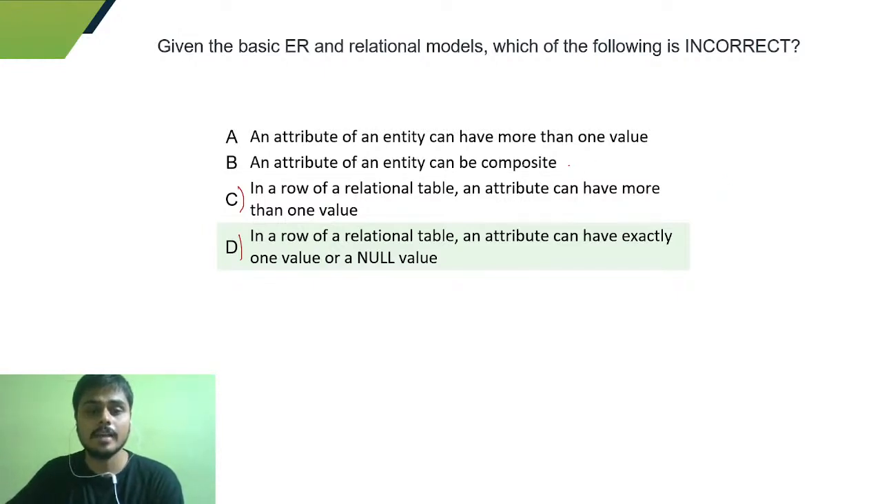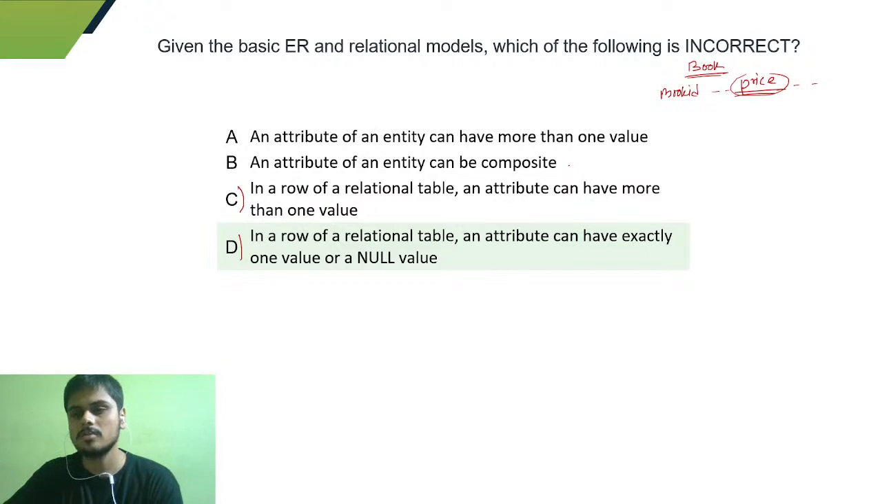Okay, so it is saying that an attribute of an entity can have more than one value. Obviously it is correct, because why is it so? Let's say you have an entity with the attribute called price. You have the book table, with a book ID and some other things, and you have a price. So how is it possible for an attribute to have more than one value?